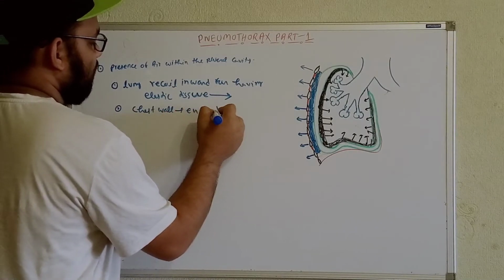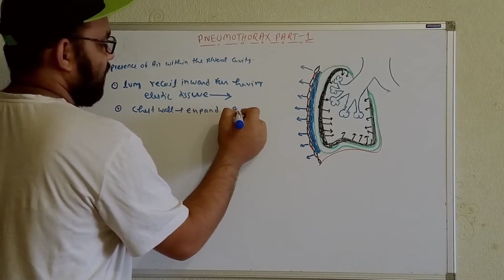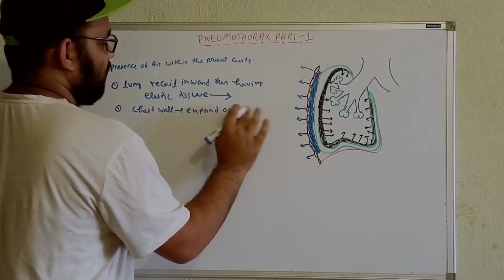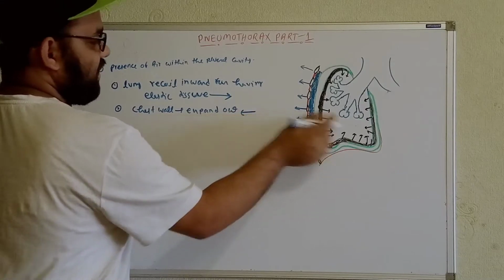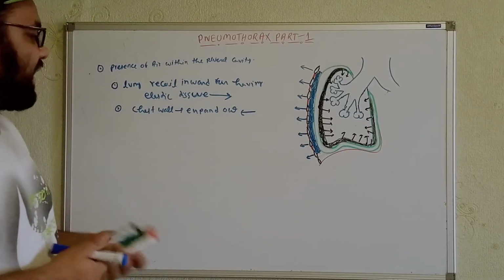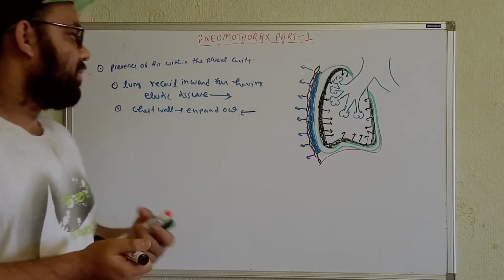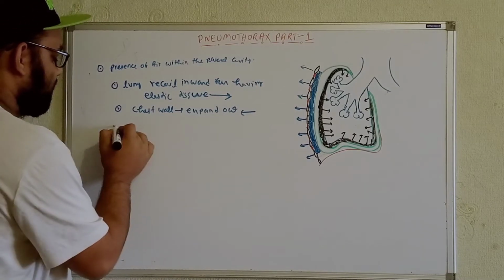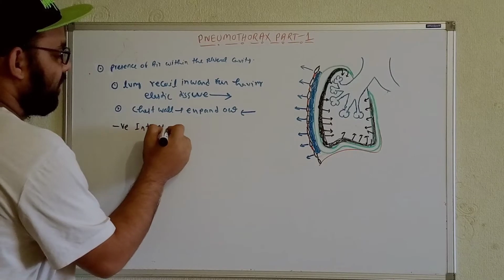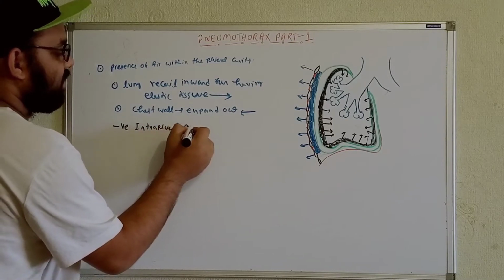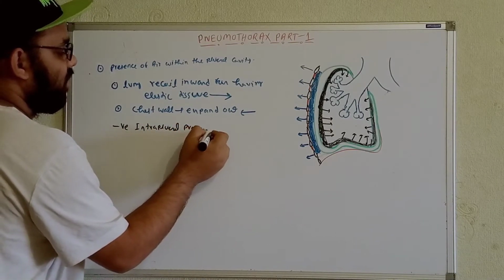Okay, they expand out in these directions, for example. As a result, we will get negative intrapleural pressures. We will see the development of the negative intrapleural pressures over here.